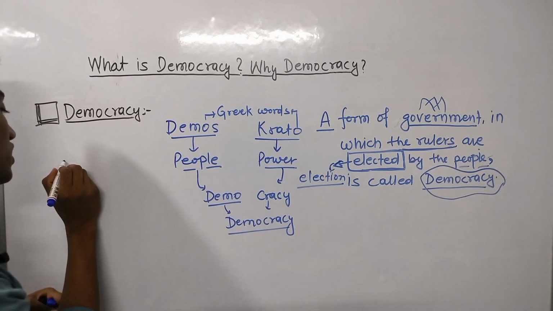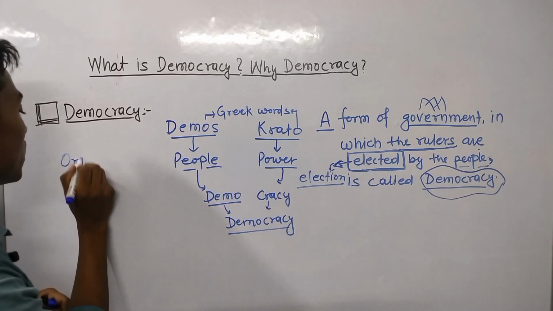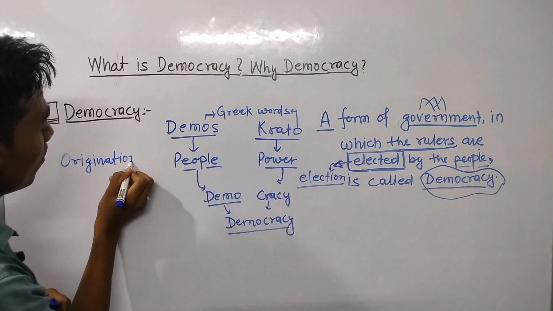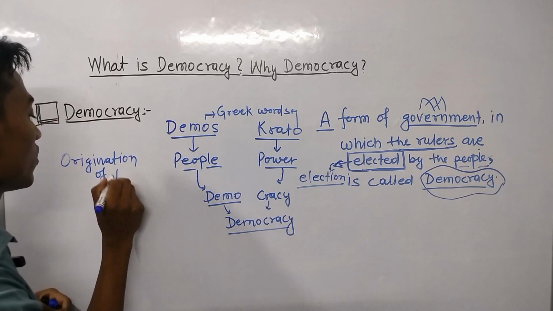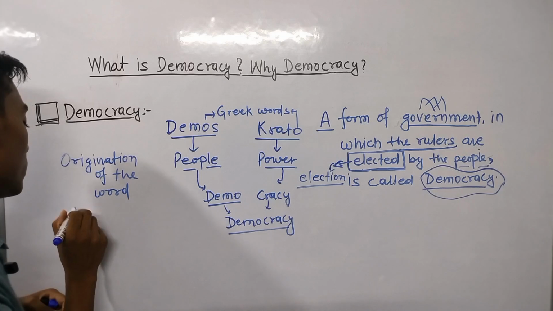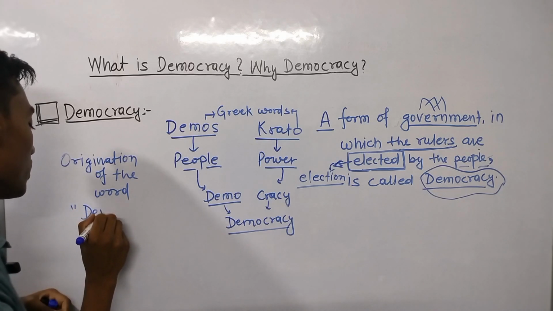What have we understood? The origination of the word democracy.